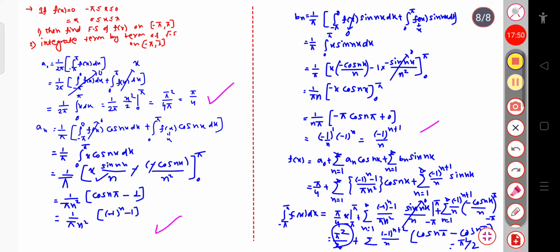So now I think it is clear to you that in case of the divergence of the Fourier series, when you are calculating the differentiation of the Fourier series, you will see there is a divergence because of the n term present in the numerator. But in case of the integration of the Fourier series, you will find the n term is present in the denominator, so the series now becomes convergent in case of the integration of the Fourier series. So this is all for today.